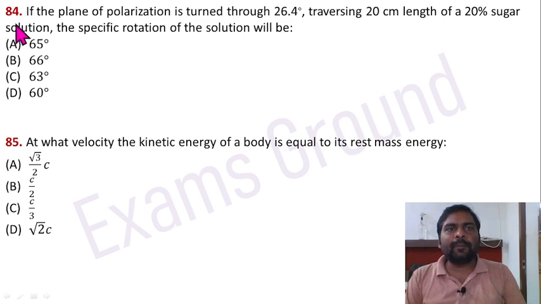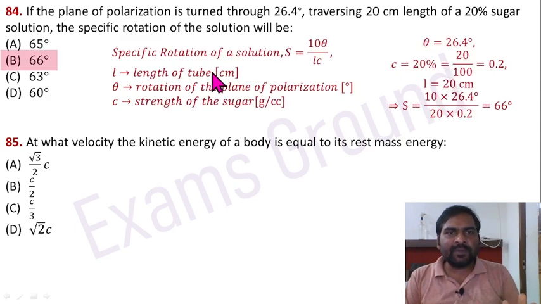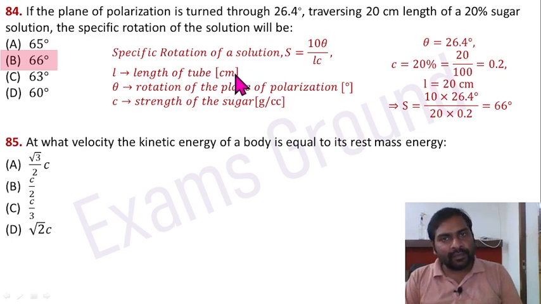Question 84. If the plane of polarization is turned through 26.4 degree traversing 20 cm length of a 20% sugar solution, the specific rotation of the solution will be. The specific rotation of a solution is equal to theta divided by LC, where length is taken in decimeter. Theta is the rotation of the plane of polarization in degree, C is the strength of the sugar. Here I am taking length in centimeter, so in that condition it is equal to tan theta divided by LC.